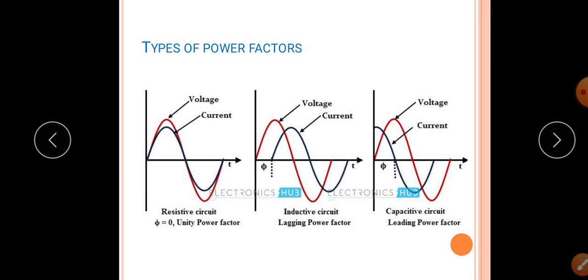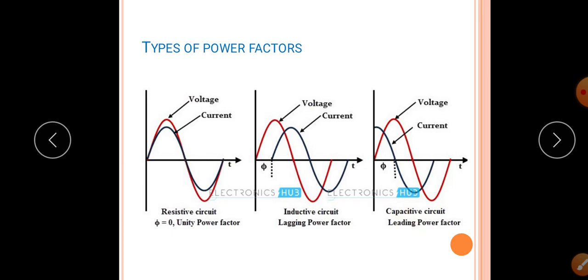Next is leading power factor. If current in a circuit leads the voltage by an angle, then that circuit is said to have a leading power factor. You can see here the current is leading the voltage by an angle phi. Hence, the capacitive circuit has a leading power factor.